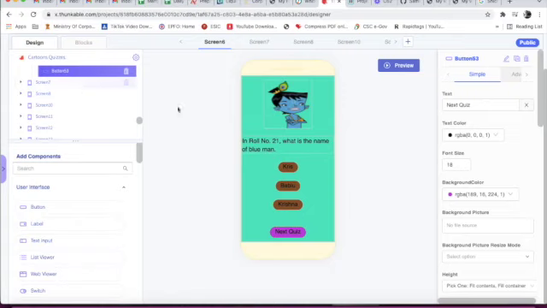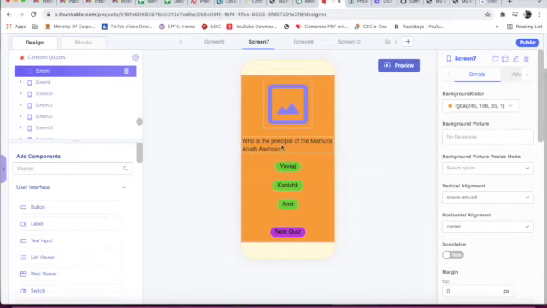Then we have taken button 53. Text is next quiz. Text color is black. Background color is light pink. Now we will come to screen 7.